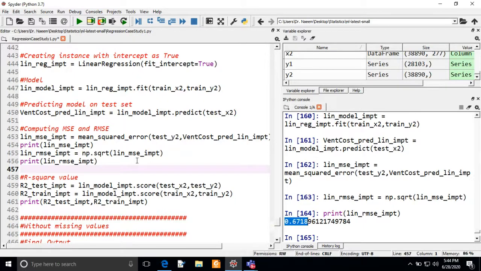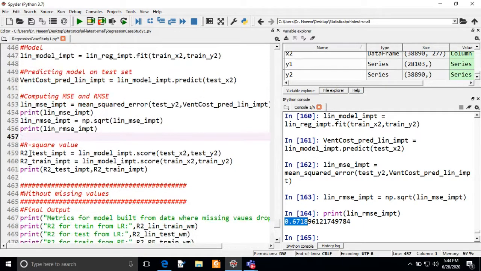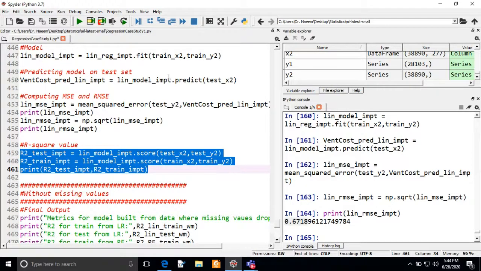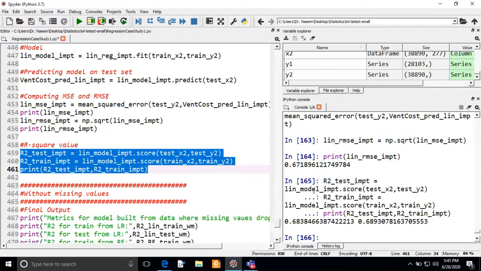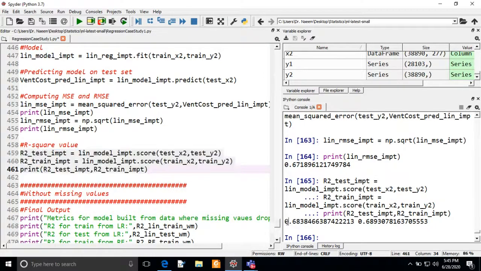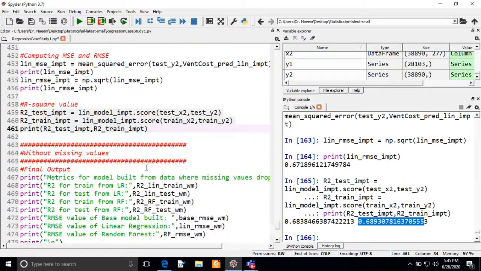You can also calculate the R squared values of this model. The R squared values are very low, means lower than the random forest model in each case. So it is 0.68 and 0.6893.